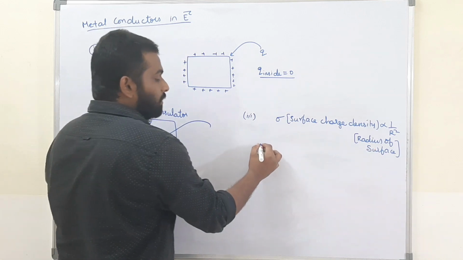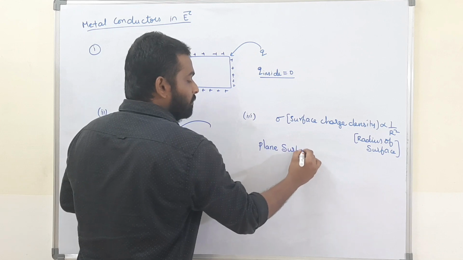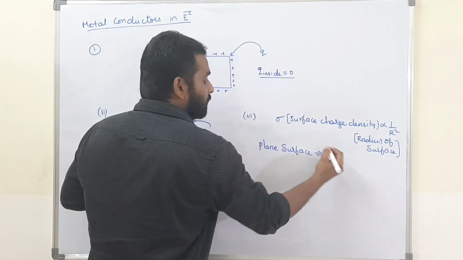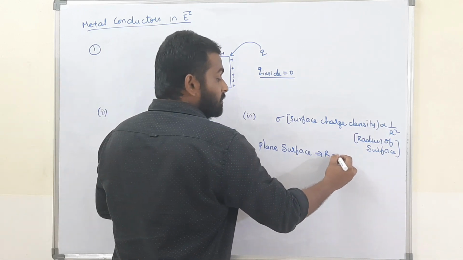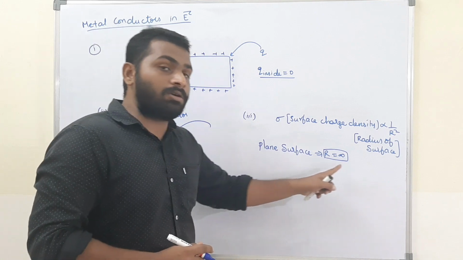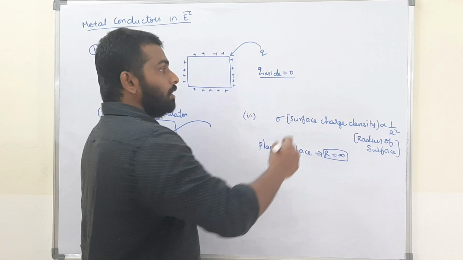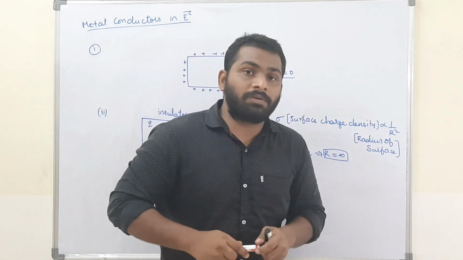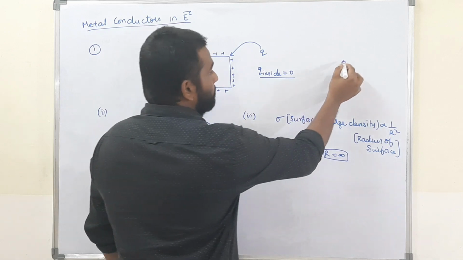Now if I take a plane surface, what is the radius? For a plane surface, the radius is infinity. Please remember this. For a plane surface, the radius is not 0. Why?